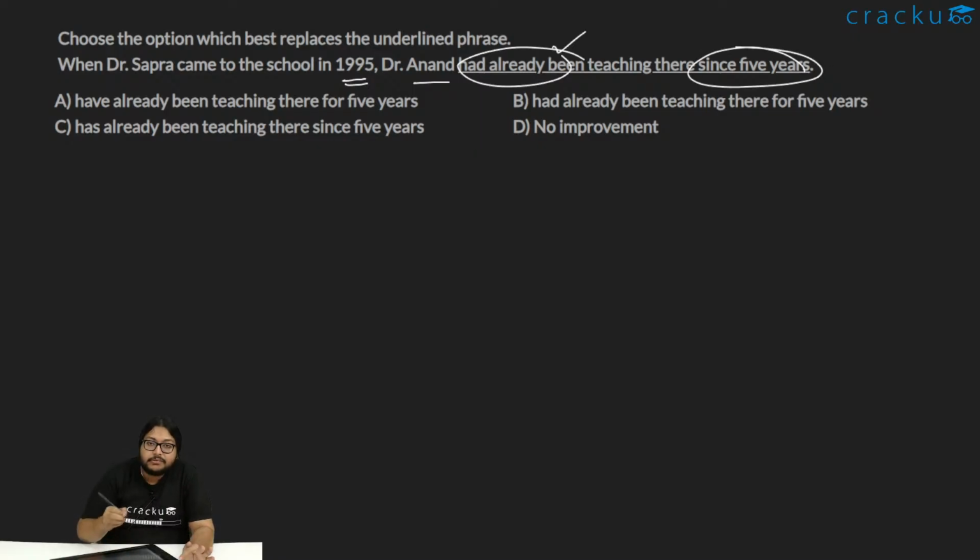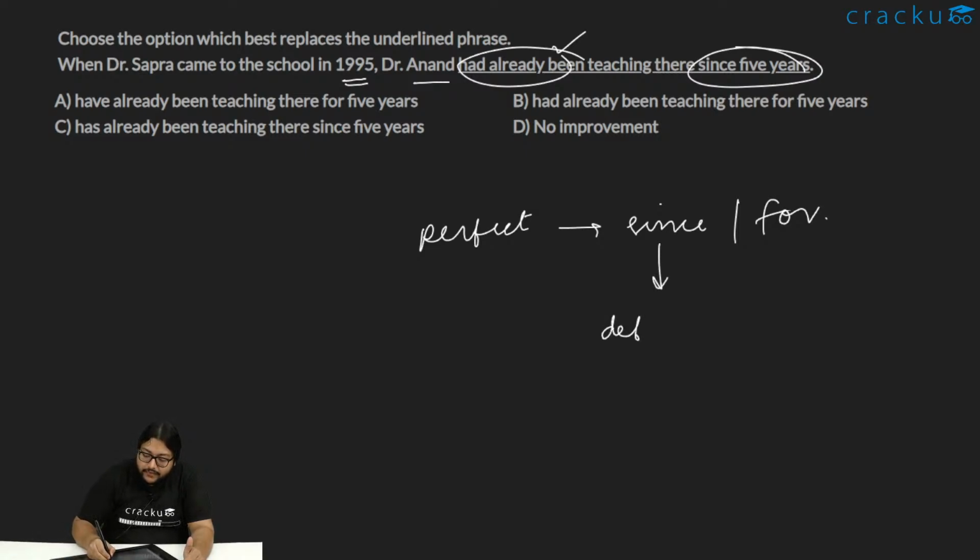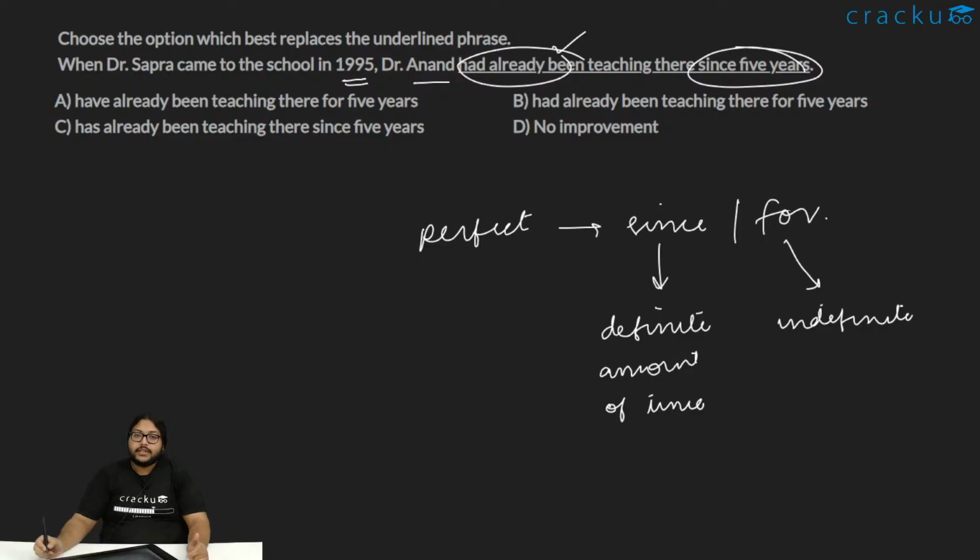So whenever we are using perfect tense, we have the since and we have the for. Since is used when we have a definite amount. For is used when the time is indefinite. What do I mean by definite and indefinite? Definite means very specific amount of time. Like if it had been, Dr. Anand had been teaching there since 5 years. Which 5 years? We don't know which 5 years. It's an indefinite time. 5 years is fine.